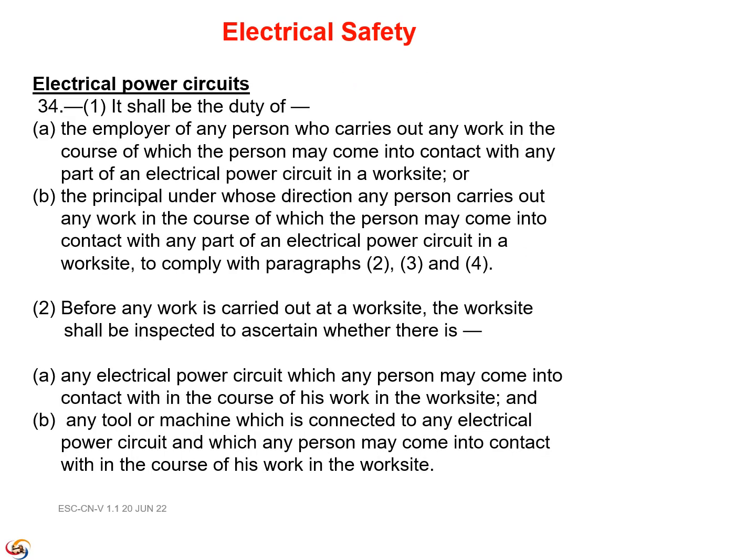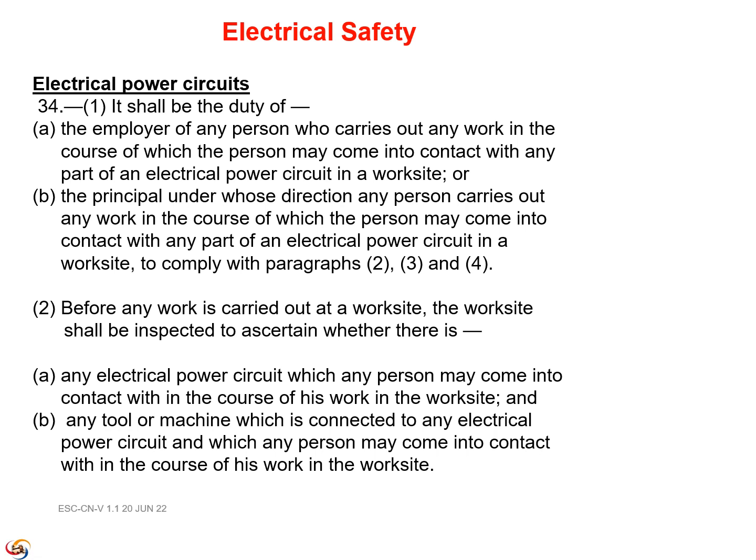Electrical safety. Electrical power circuits. 34-1. It shall be the duty of the employer of any person who carries out any work in the course of which the person may come into contact with any part of an electrical power circuit in a worksite, or the principal under whose direction any person carries out any work in the course of which the person may come into contact with any part of an electrical power circuit in a worksite, to comply with paragraphs 2, 3, and 4. 2.